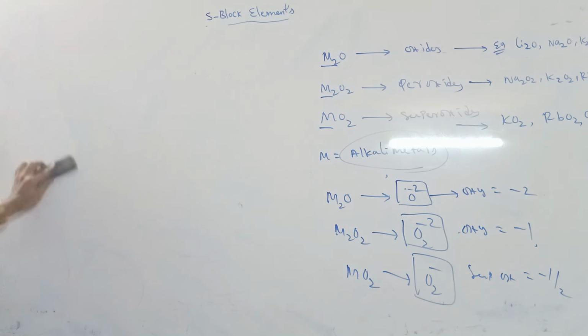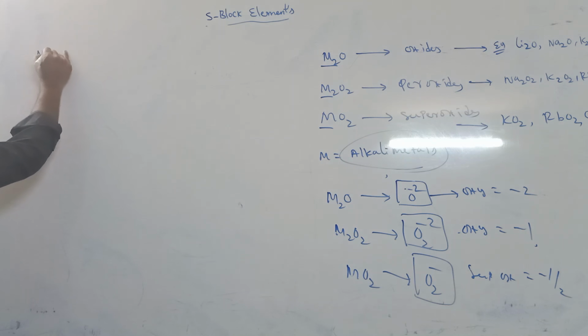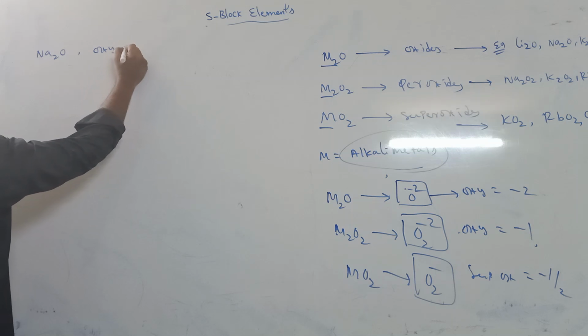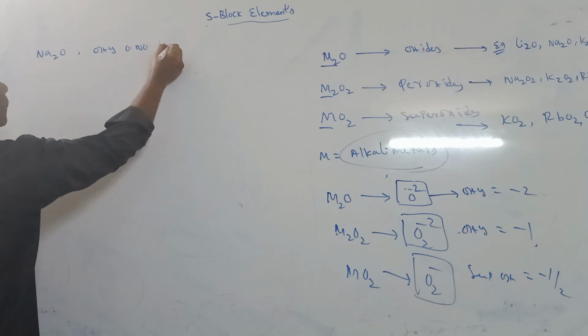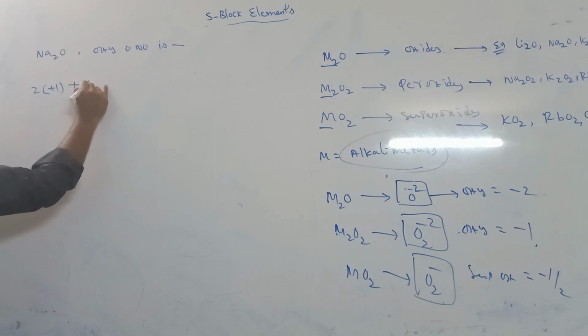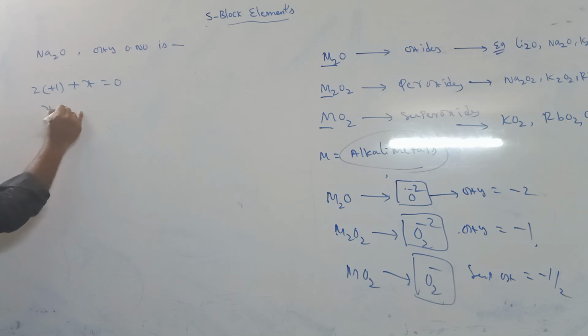Suitable example means in sodium oxide, Na2O, you know that sodium's standard oxidation number is +1, so 2 into 1 plus x equals 0, x is equal to -2. So the oxygen oxidation number is -2.